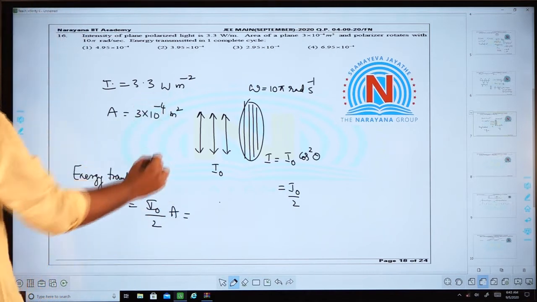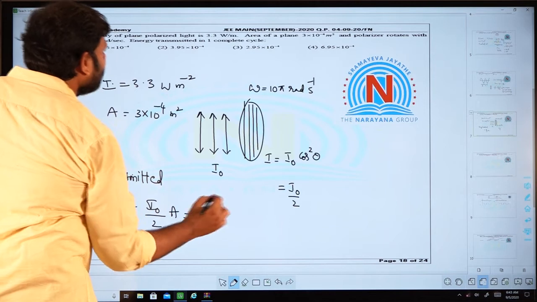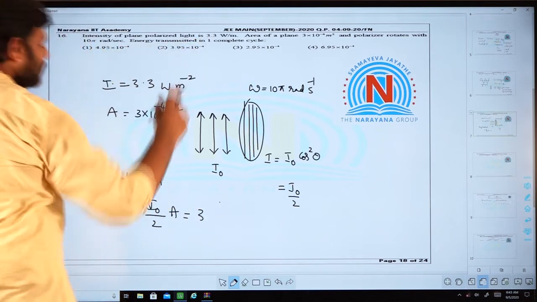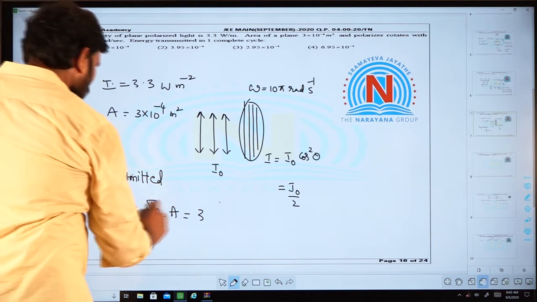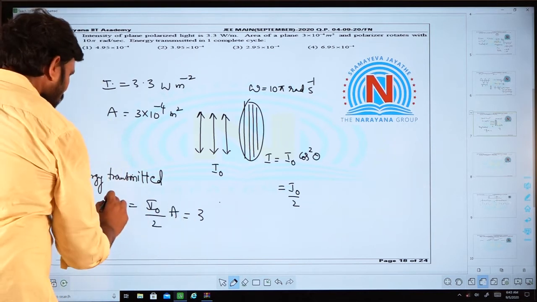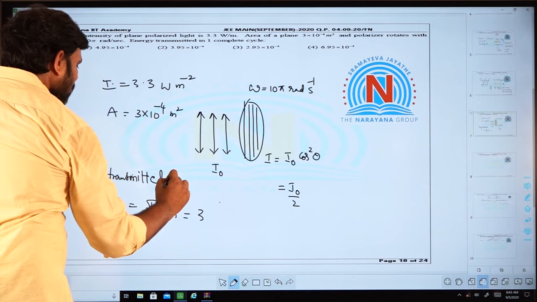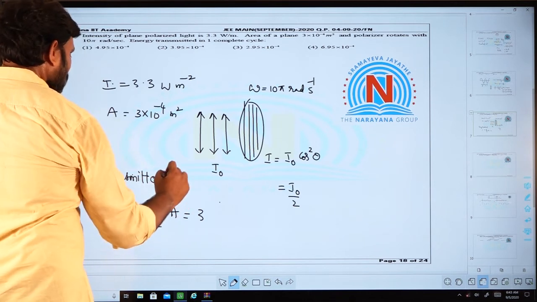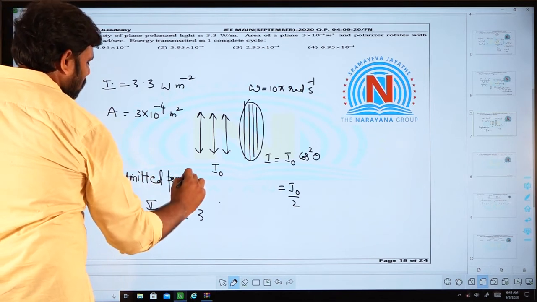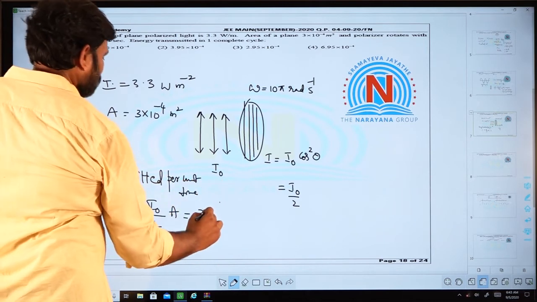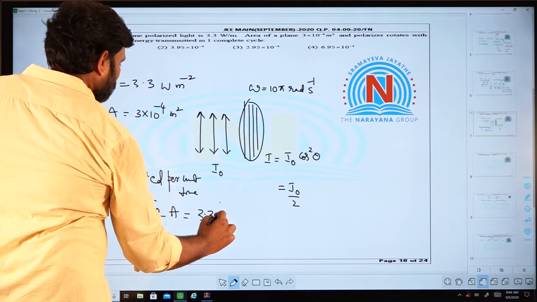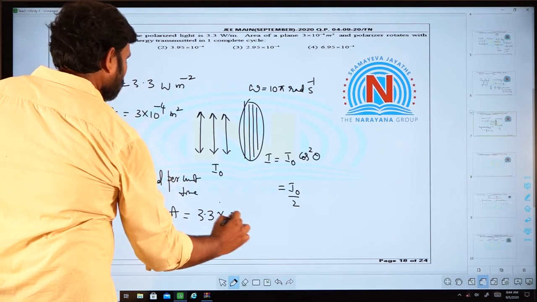Simply by substituting these values, you will get the energy transmitted. So, you will be getting power here, energy transmitted per unit time. So, this 3.3 into